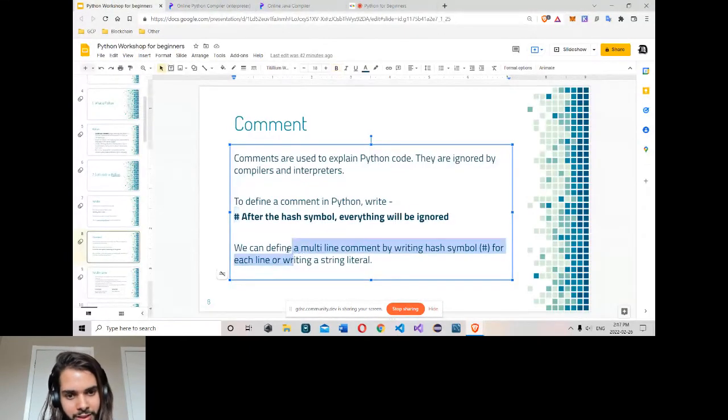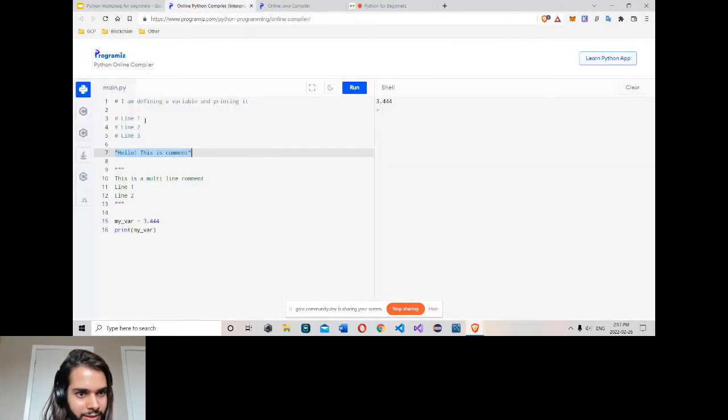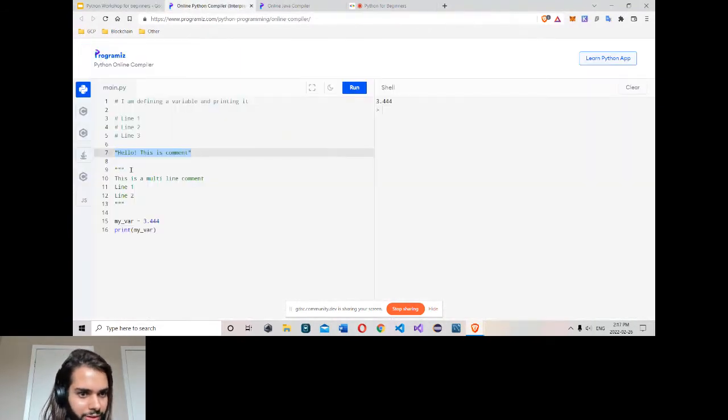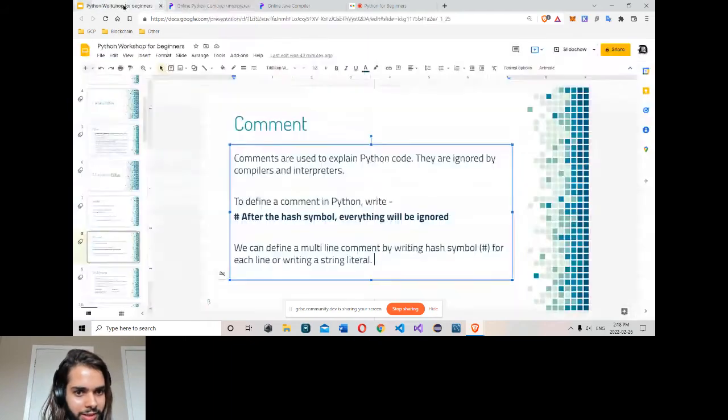So we define a multi-line comment by writing a hash for each line. So each line has a hash, or a string. Simply write a string here and don't assign it to any variable. Write a string, string one, string two. I will run it. There's no error. They get ignored by the compiler. So that's how to write a comment.